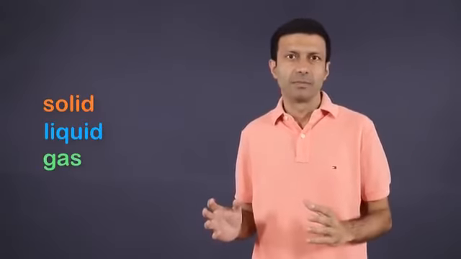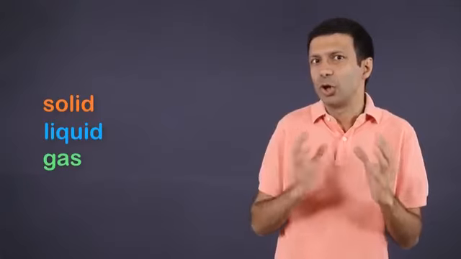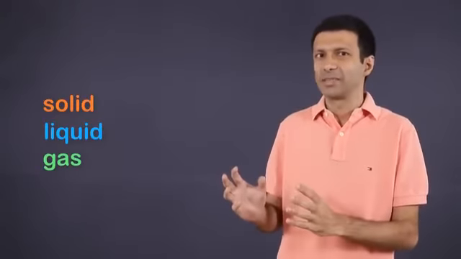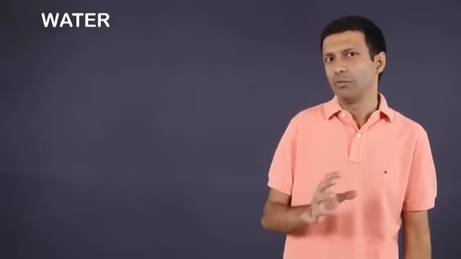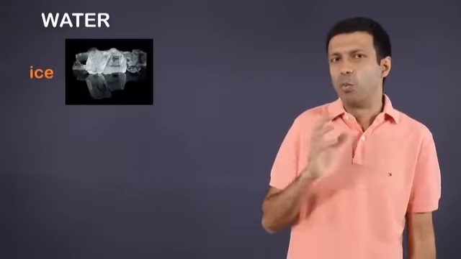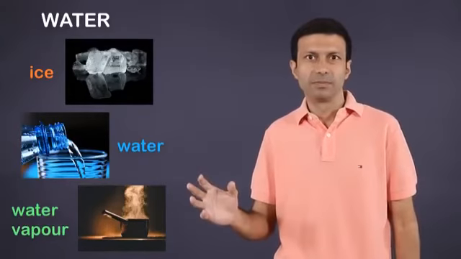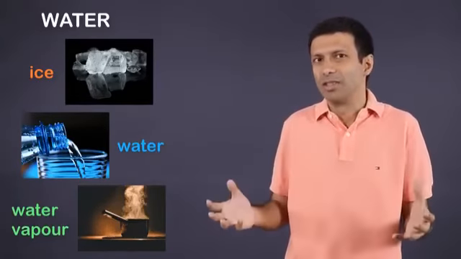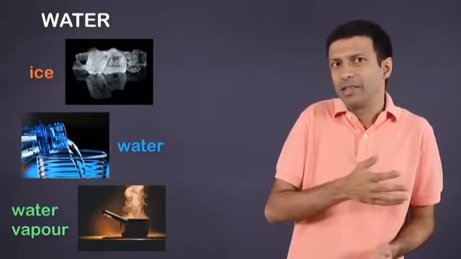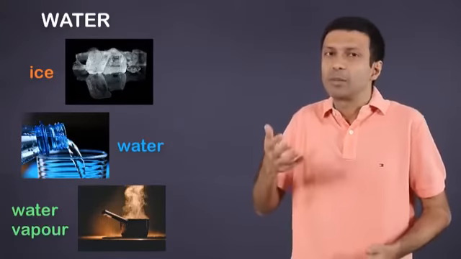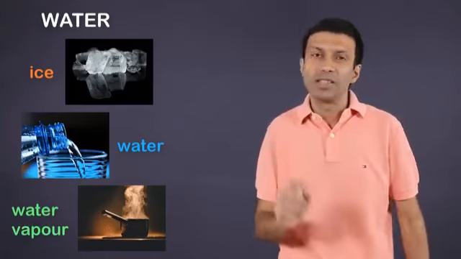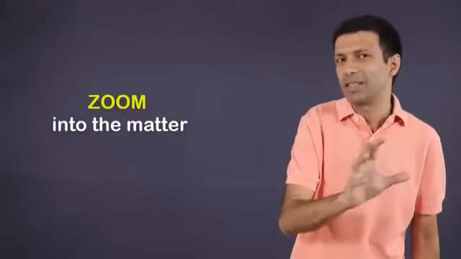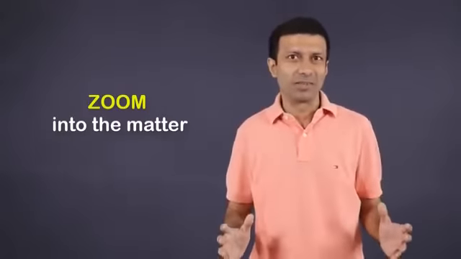We have discussed the difference in properties between solids, liquids and gases. But what makes something a solid, a liquid or a gas? For example, if you take water, it can exist in all three forms: ice, water and water vapor. Now it's the same substance, water. So how can it exist as a solid and a liquid and sometimes a gas? To answer this question, we need to zoom into matter and take a closer look.